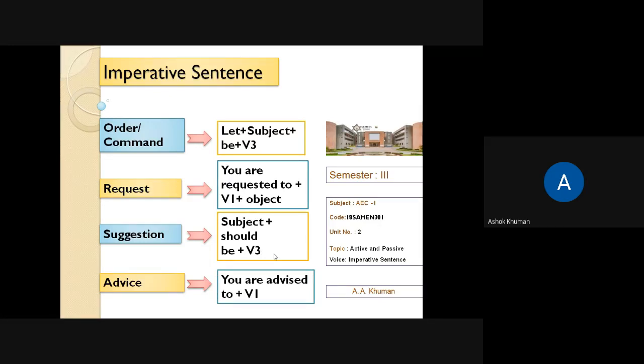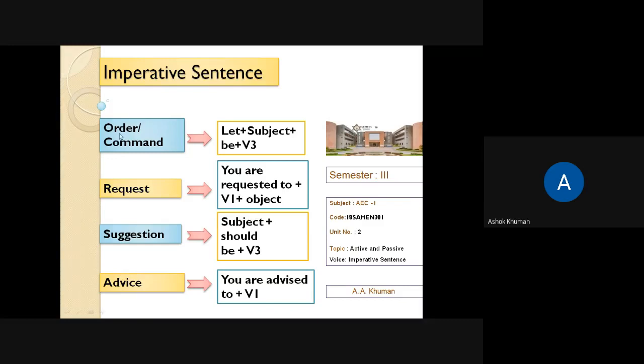For example, you say somebody that run every day. You are advised to run every day. Read every day. You are advised to read every day. So very simple. So you are requested to V1 plus object and you are advised to. They are very simple to remember.